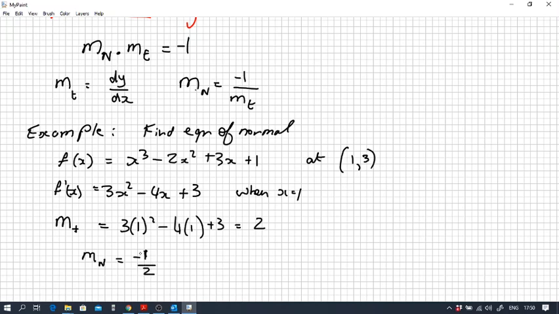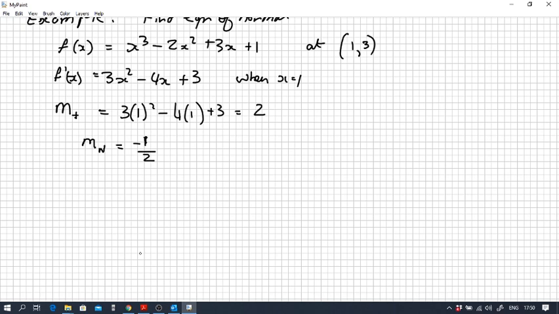So now we have the slope of the normal. We can go ahead and find the equation. So the normal line is y equals -1 over 2 x plus c. And on the normal is the point 1, 3. So we sub in 3 equals -1/2 times 1 plus c.